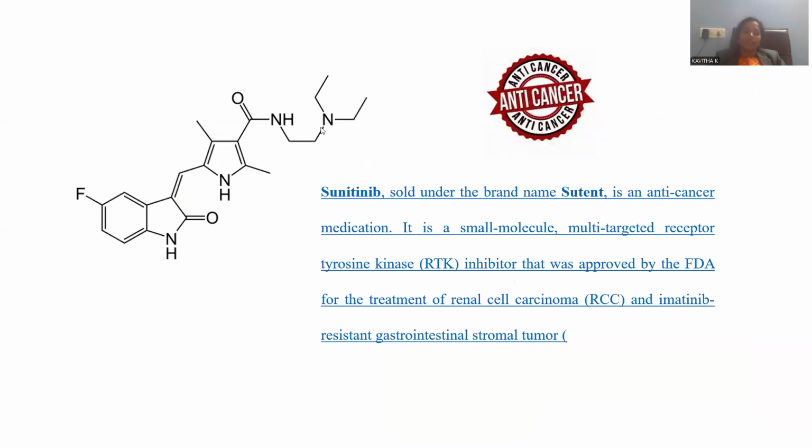Another kind of pharmacological application pertaining to this pyrrole is anti-cancer activity. The drug is called sunitinib. Sunitinib is a drug where you can observe this pyrrole nucleus, and indole is also located within the molecule. This is the way the molecule is effective against cancer, and it is approved by the FDA as well.